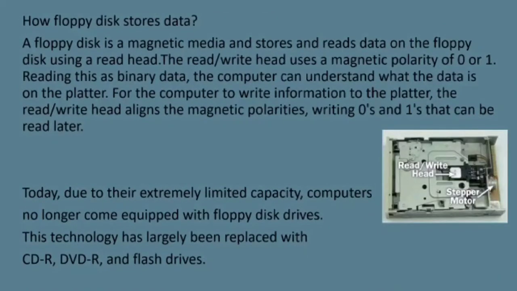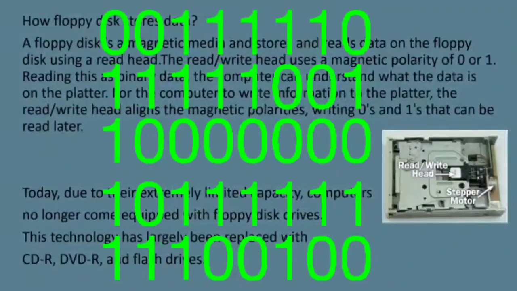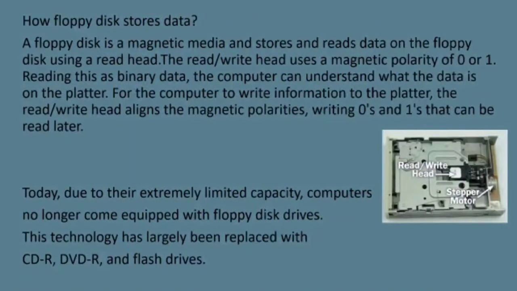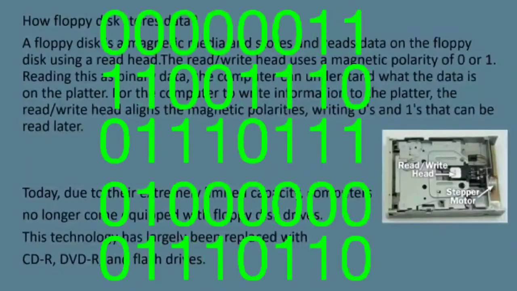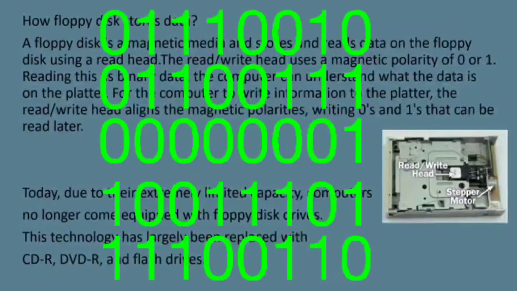How it stores data. A floppy disk is a magnetic media and stores and reads data on the floppy disk using a read head. The read or write head uses a magnetic polarity of 0 or 1. Reading this as binary data, the computer can understand what the data is on the platter. For the computer to write information to the platter, the read or write head aligns the magnetic polarities, writing zeros and ones that can be read later.